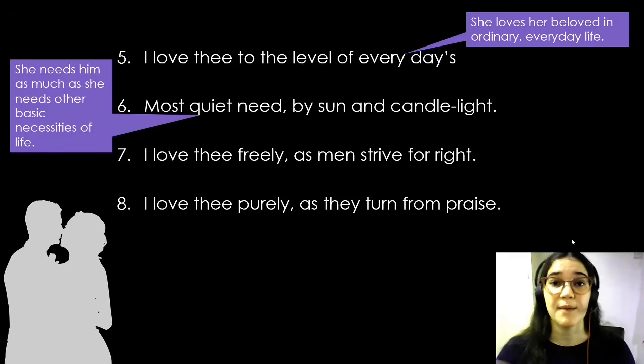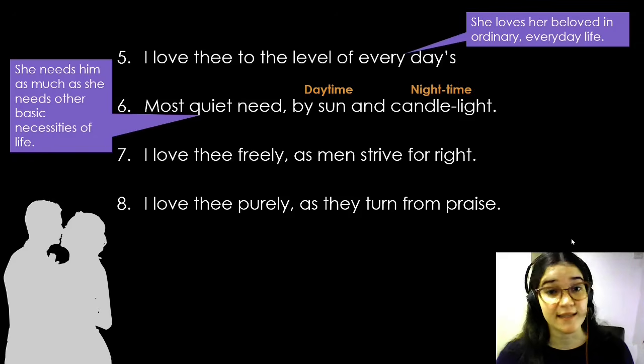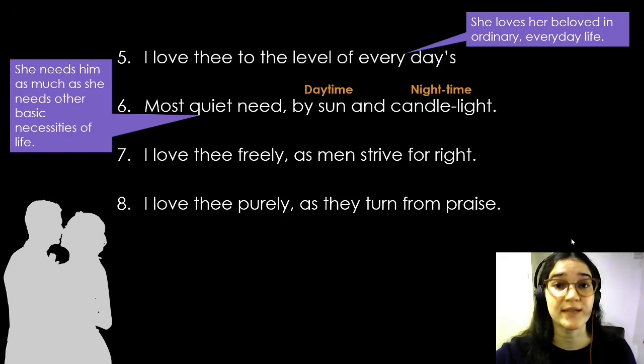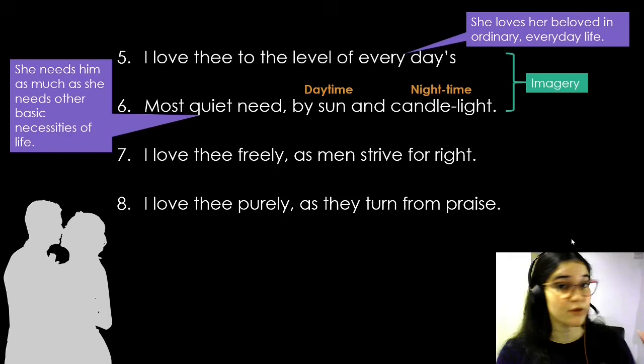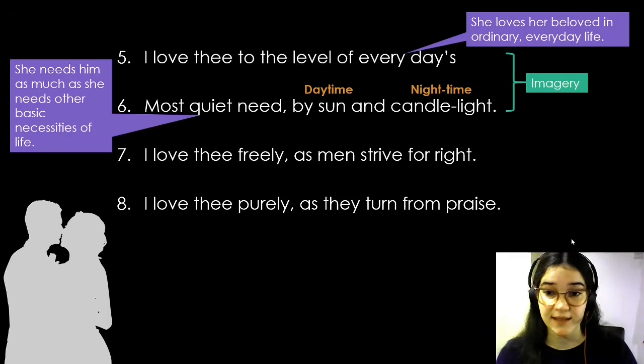She then says, by sun and candlelight. Sun representing the daytime, and candlelight representing the nighttime. Here the poet gives us imagery, an image of the daytime and an image of the nighttime. Here she says that she loves that person whether it's in the day or in the night, basically all the time. In line 7, the poet says that she loves the person freely.